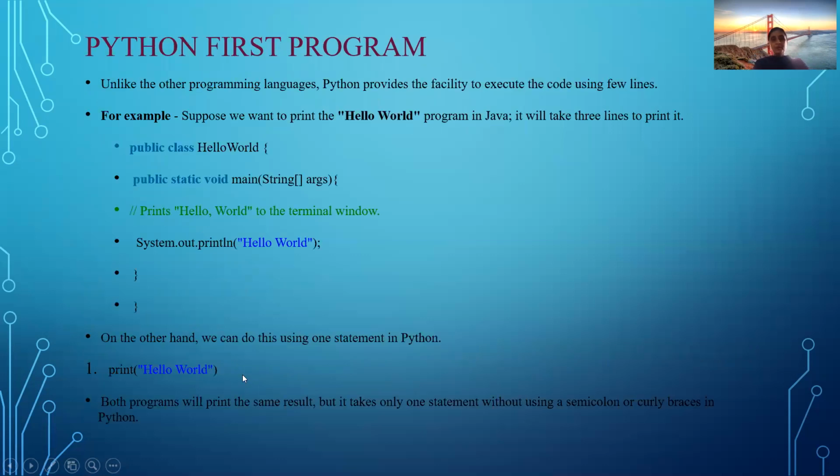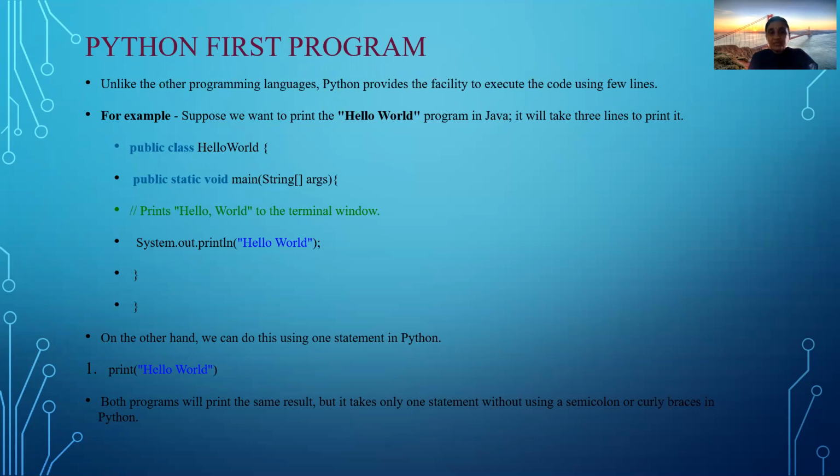Python first program. Let us discuss a program here. I want to print hello world. Suppose I want to write a hello world program in Java. There are many steps of code here. Public class HelloWorld, you define a class. In this class, you define a function, public static void main, which even takes string arguments.